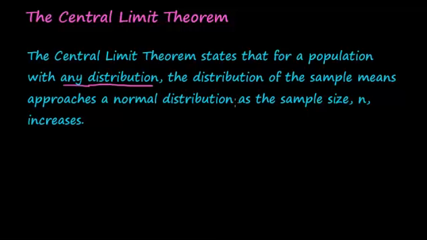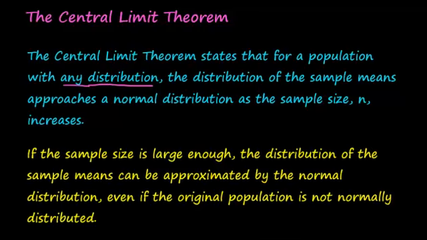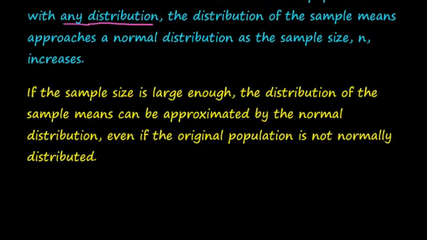As we have a large enough sample size, it doesn't matter what our distribution begins with, the distribution of the sample means will approach a normal distribution as the sample size increases. If the sample size is large enough, the distribution of the sample means can be approximated by the normal distribution, even if the original population is not normally distributed. So it's kind of another way to say that.